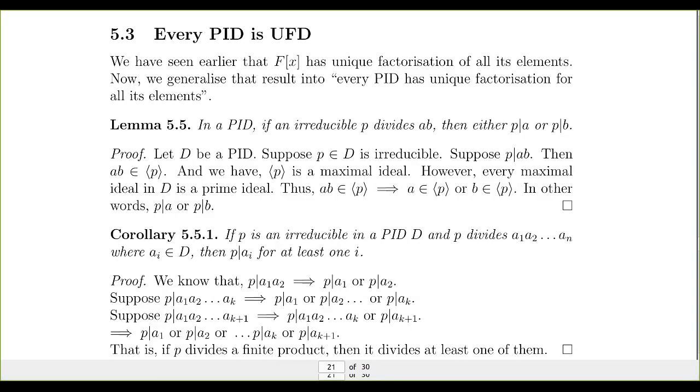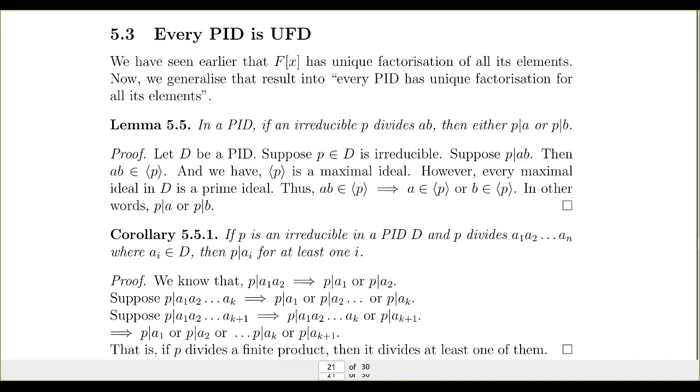Order does not matter. If we write 6 equals 2 into 3 or 6 equals 3 into 2, both are the same. Or if you write 6 equals minus 2 into minus 3, this is again the same factorization. So we are going to say that the factorization is unique except for order, associates, and units.